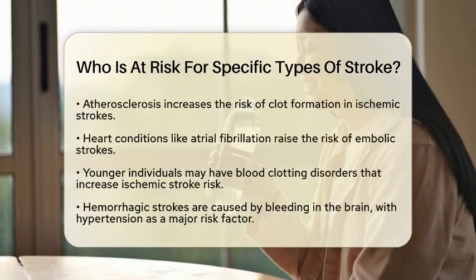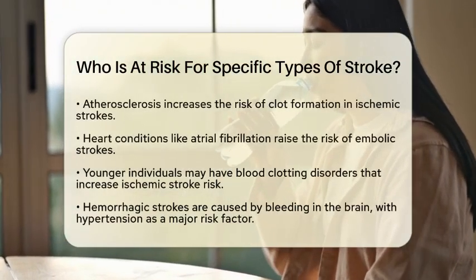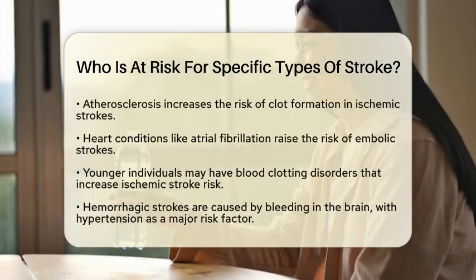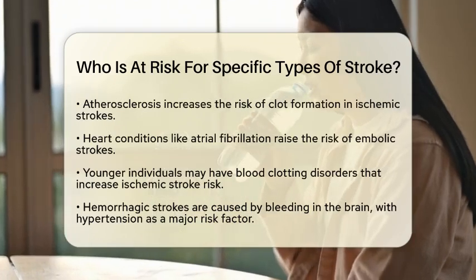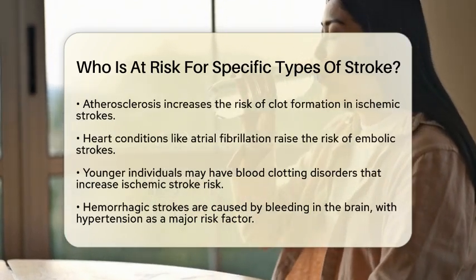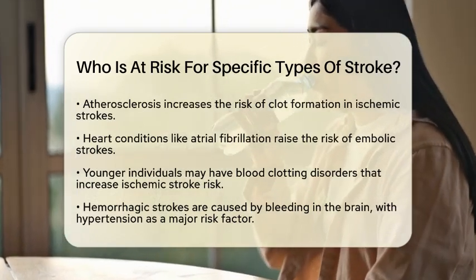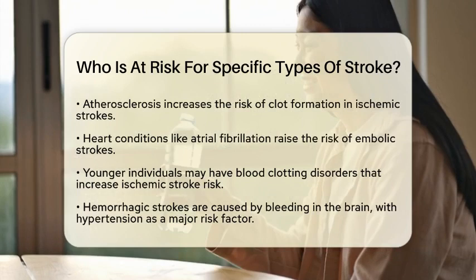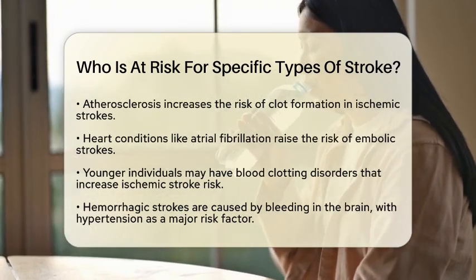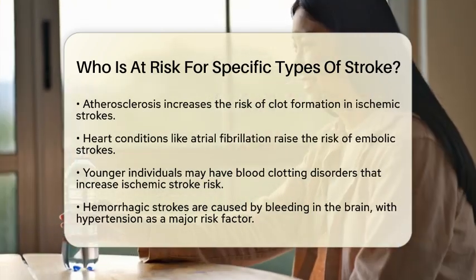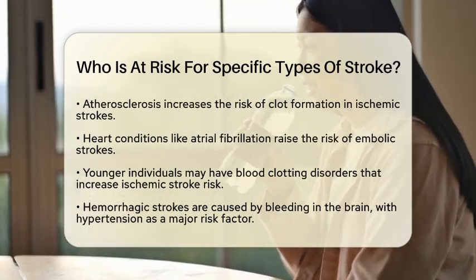Now let's dive into specific risks for ischemic strokes. Ischemic strokes happen when blood flow to the brain is blocked, often by a blood clot. Atherosclerosis, which is the narrowing of arteries due to plaque buildup, increases the risk of clot formation. Heart conditions, like atrial fibrillation and heart valve disease, also raise the risk of embolic strokes.